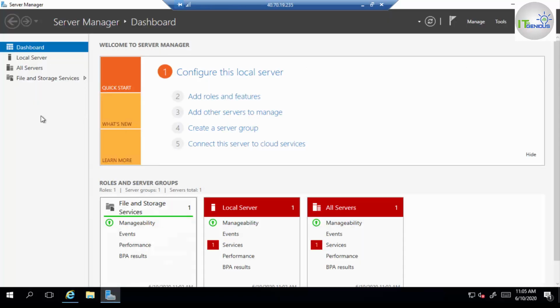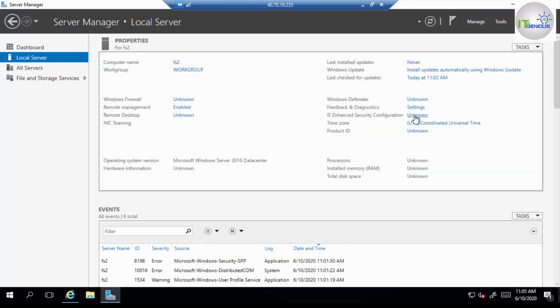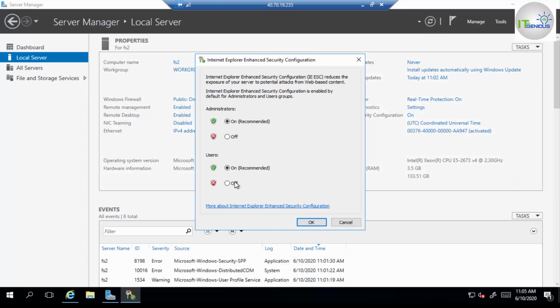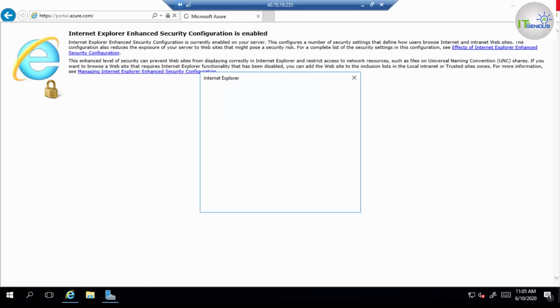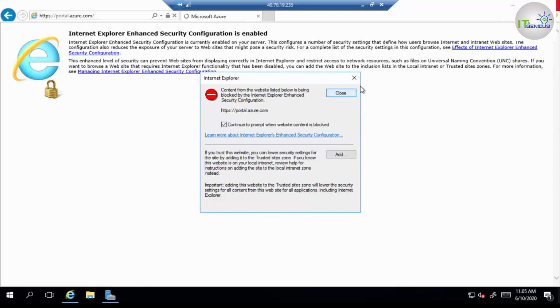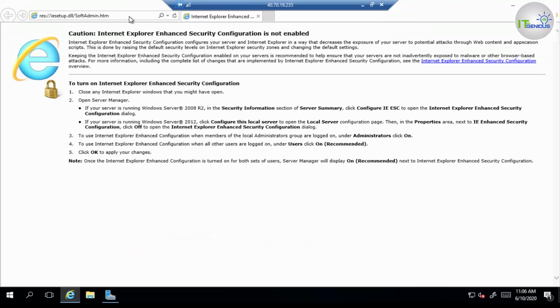So as you can see, IE enhanced security configuration is turned on, so that's why we are getting that option. So we need to turn off this feature for both users, and I'm going to close my browser, and I will open my browser again.